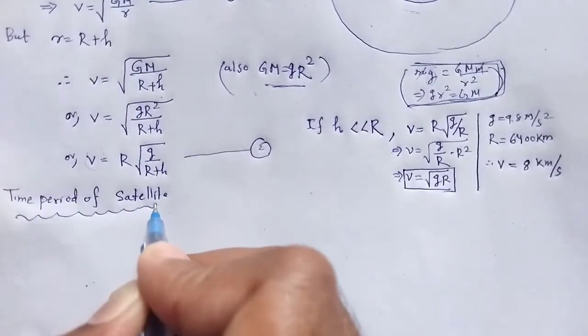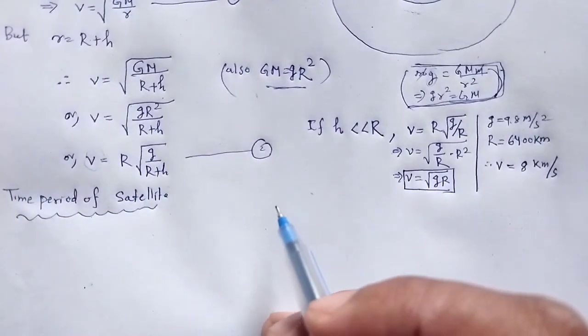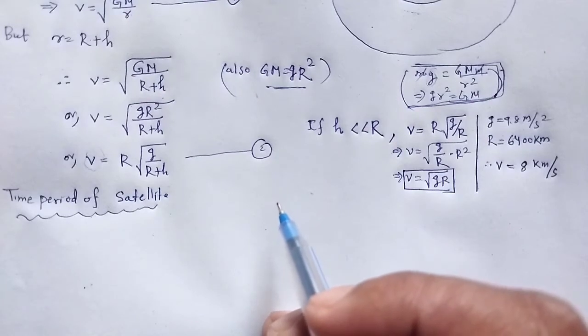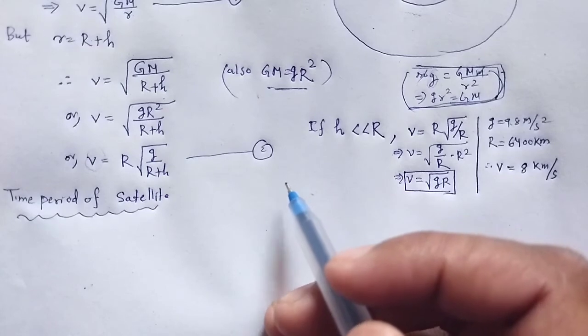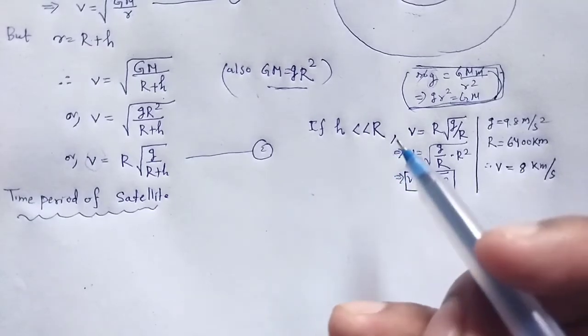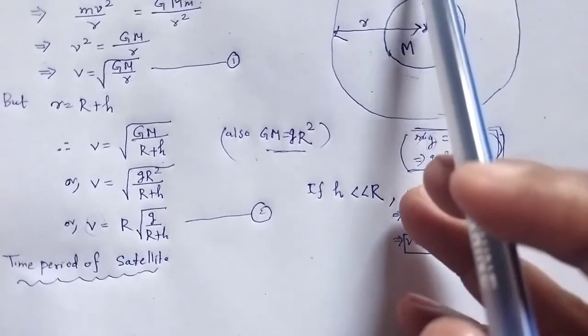Generally we know the time period, that is the period of revolution of a satellite, is the time taken by the satellite to complete one revolution around the earth.